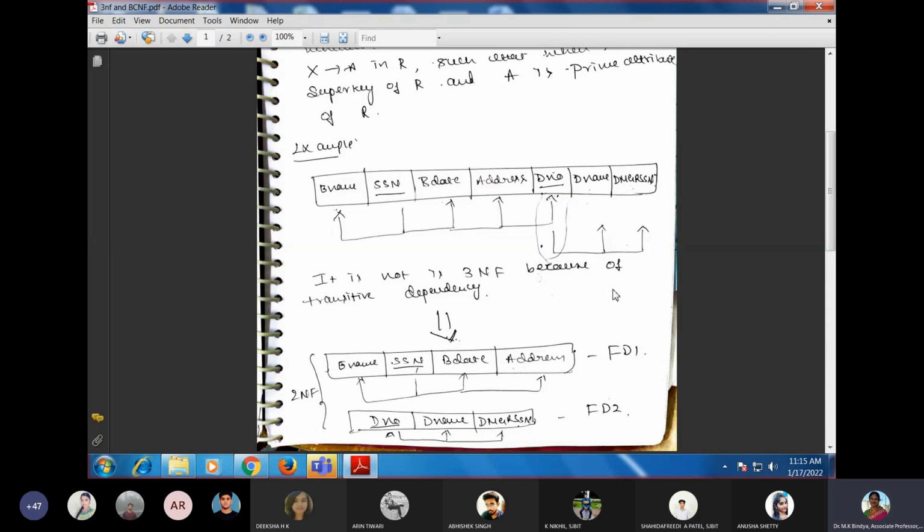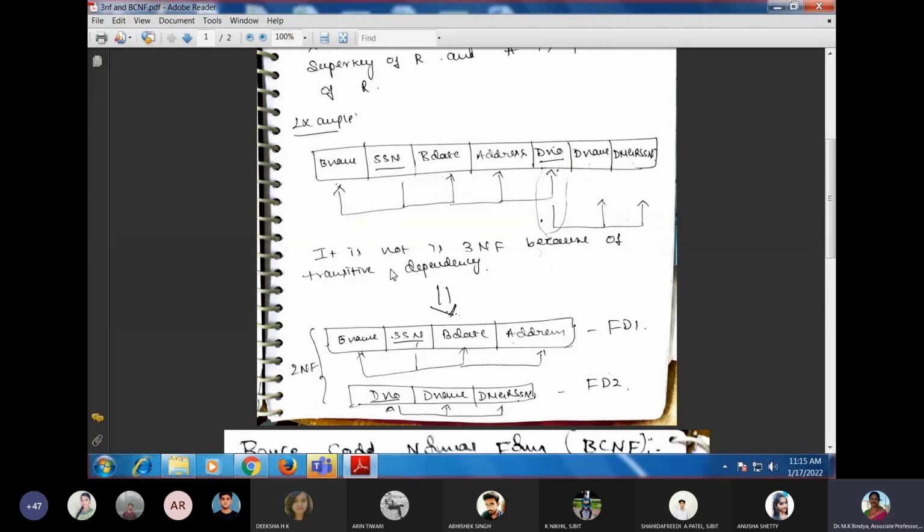That means the table is in 3NF only if there are no transitive dependencies. Otherwise the table is not in 3NF, and we need to decompose it. When the table is not in 3NF, we say that it is in unnormalized form.